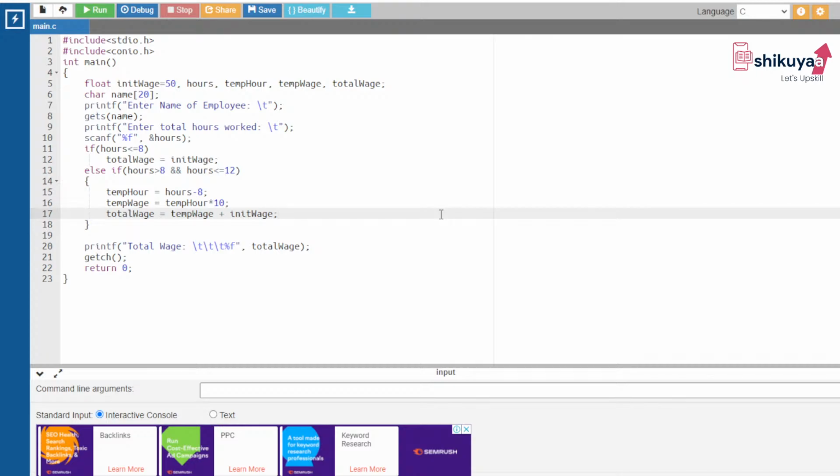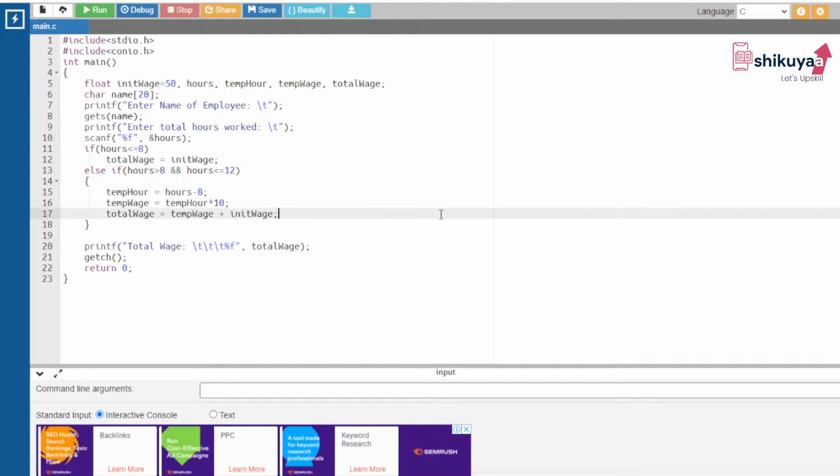Now the total wage is equal to temp wage plus init wage. Temp wage is equal to temp hour into 10, whatever it may be, 4 hours, 3 hours.